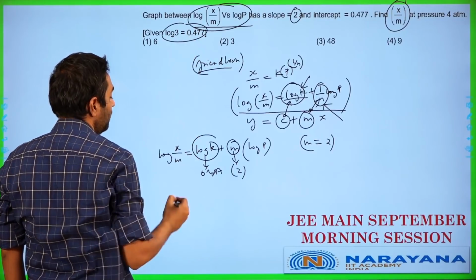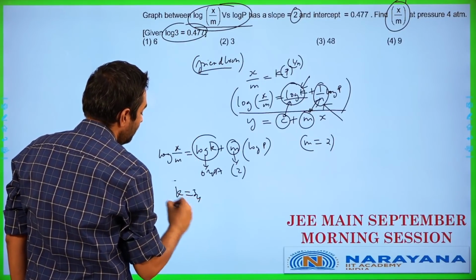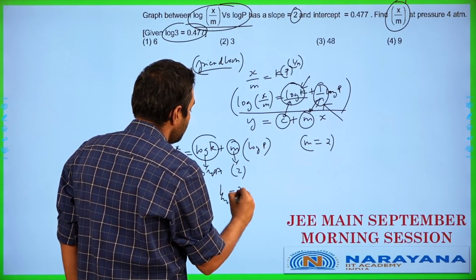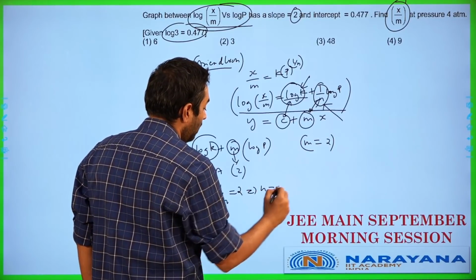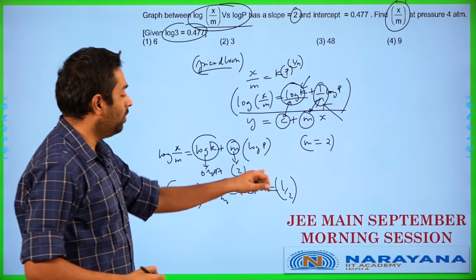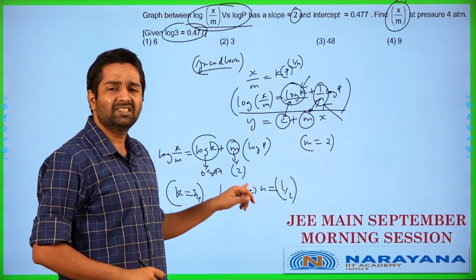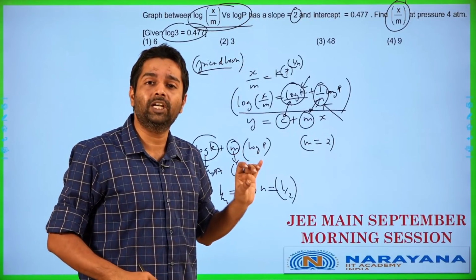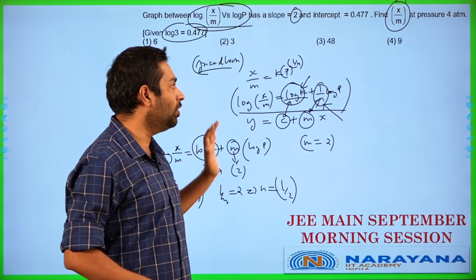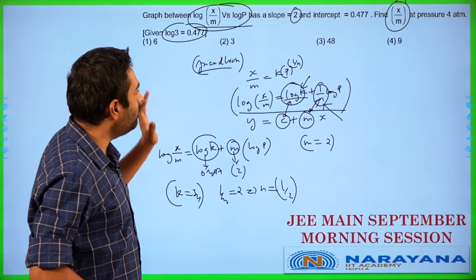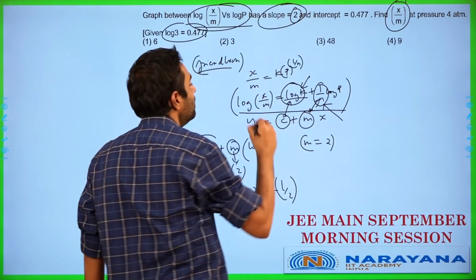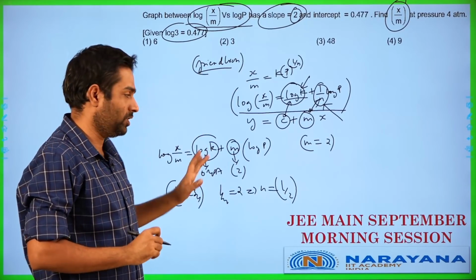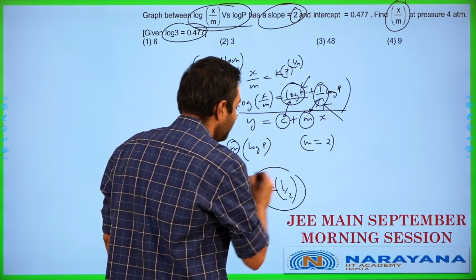0.4771 is going to be log 3. That means the k value works out as 3 in this case. So k value is 3 and 1 by n is going to be 2, meaning n value works out as 1 by 2. This is a little bit awkward mainly because usually the n value has to be more than 1. That is generally the norm. So there is probably going to be some kind of an error in this question, but that is not my concern right now. I'm going to solve it according to what has been given in the question. So n is going to be 1 by 2.